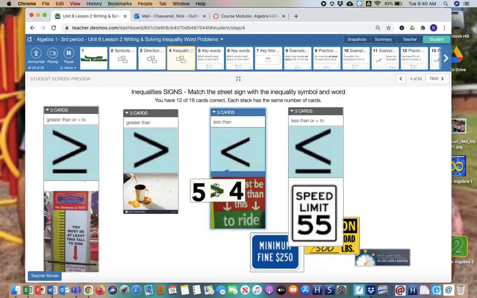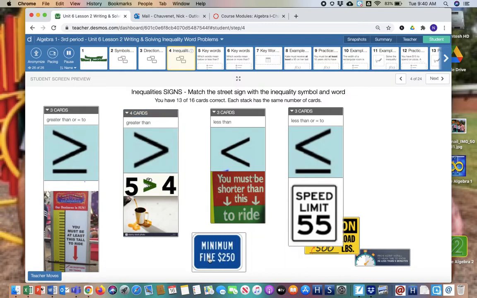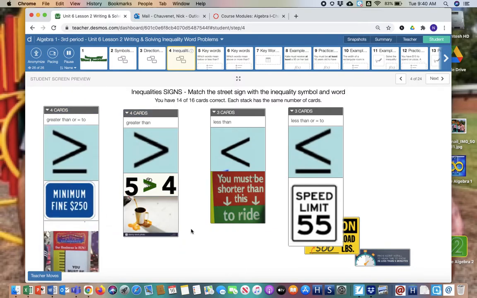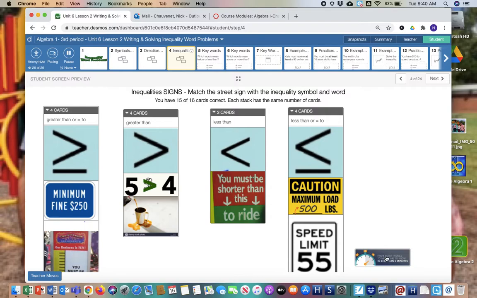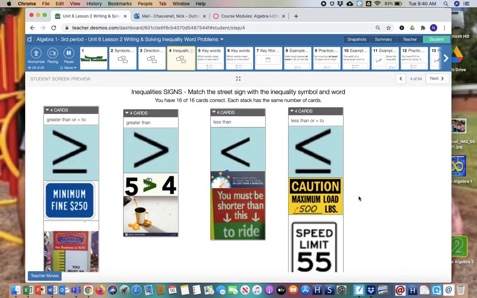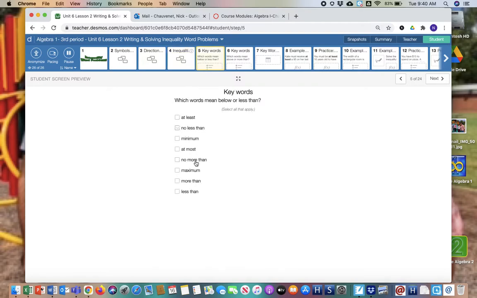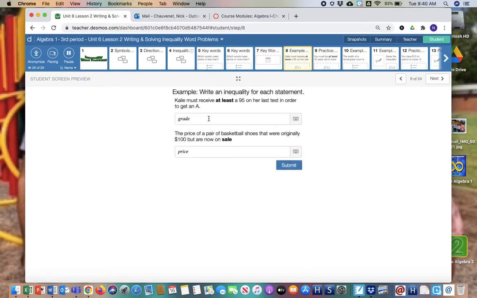5 is greater than 4. That's just a greater than sign. Minimum fine of 250. So that means you're going to get fined 250 or more. So that should fall into the greater than or equal to. Maximum load 500 pounds. That means you could do 500 pounds or less. And then here it says from agent install to mean time to know is in less than 5 minutes. So again, that's a less than. It says the words less than in there. As you can see, it tells me my cards are correct. So you really do need to know these key words for less than and for greater than. With that being said, let's look at a few scenarios here.